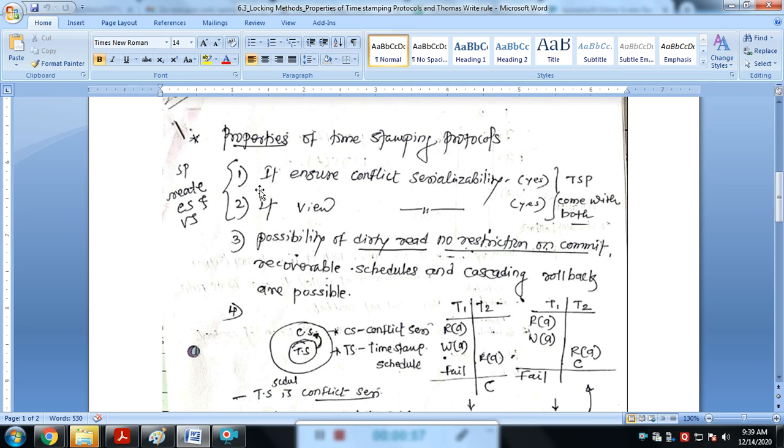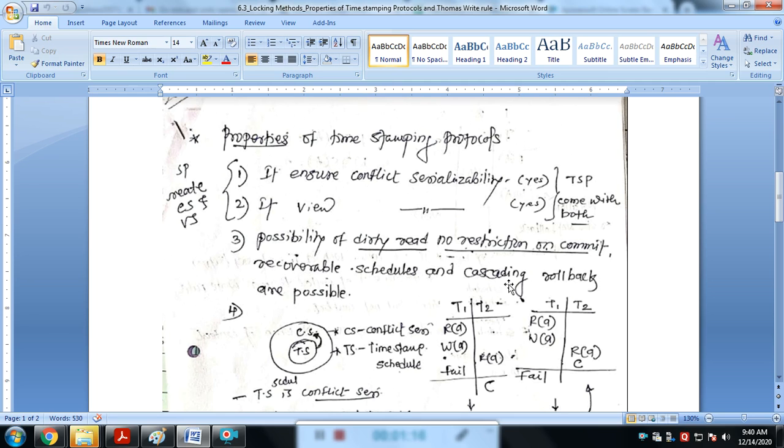These are the two properties. When we say that we want to run a particular timestamping protocol, then that schedule should be conflict and view serializable.